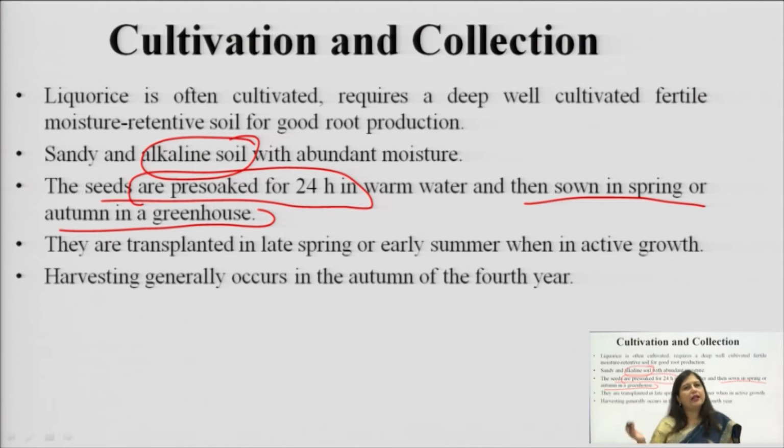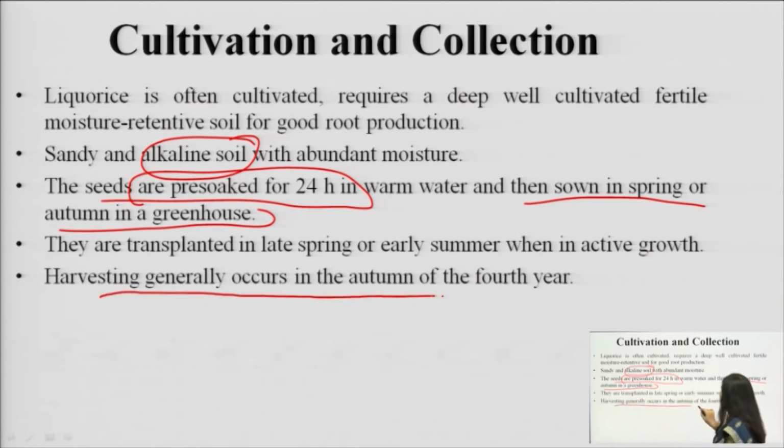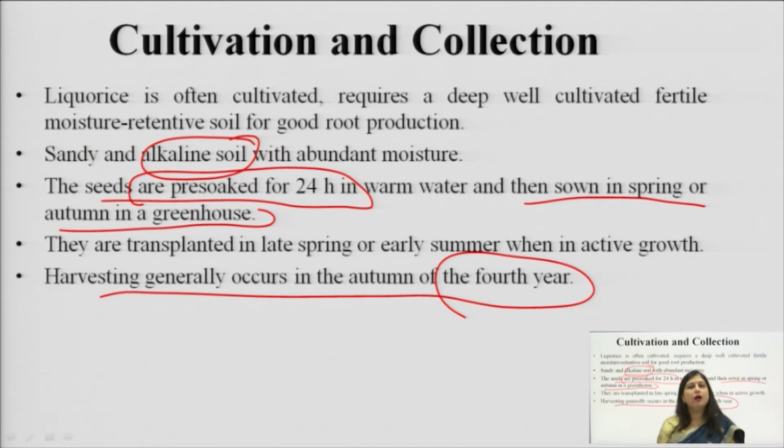Once it is transplanted, we allow the plant to grow nicely, and harvesting generally starts only after the plant reaches the age of 4 years. After that we uproot the entire plant and remove the stem and the roots.